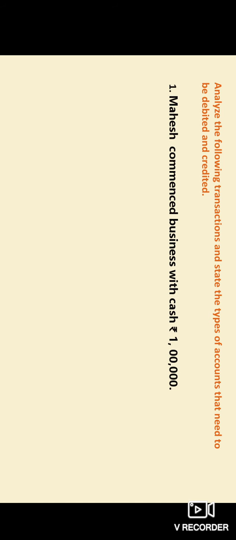Let's analyze the following transaction and learn how to debit an account or credit an account. Let's suppose Mahesh commenced business with cash rupees 1 lakh. Here we have two accounts, two things: one is cash, another one is capital. Capital is 1 lakh and cash is also 1 lakh. We will be debiting one thing and crediting the other.